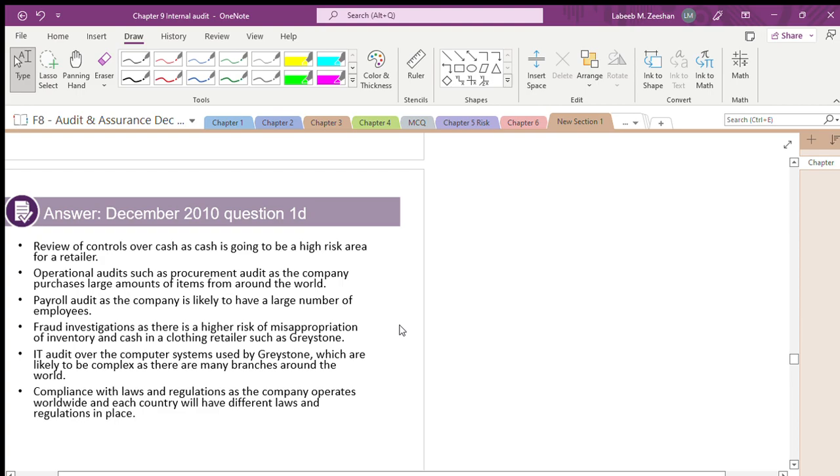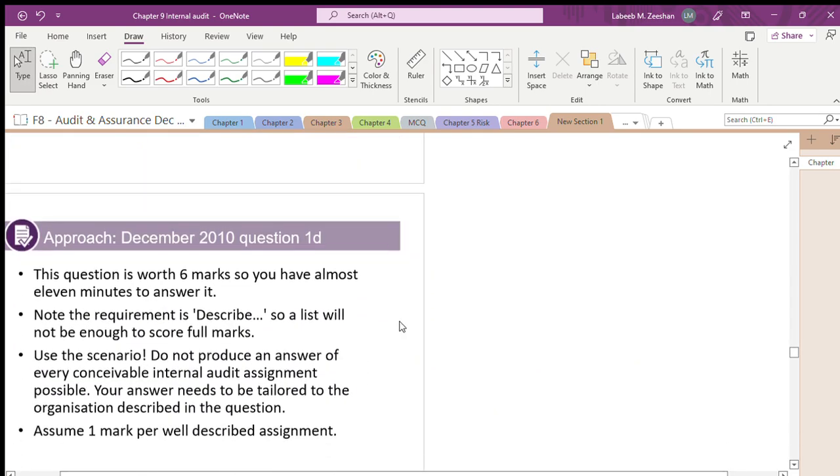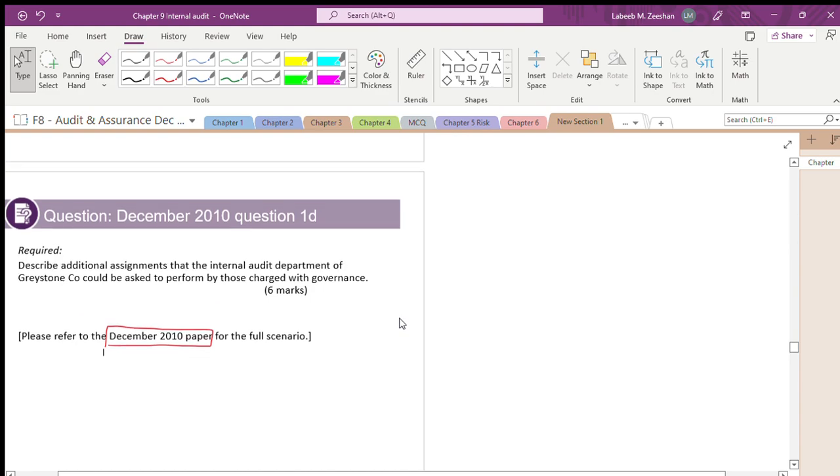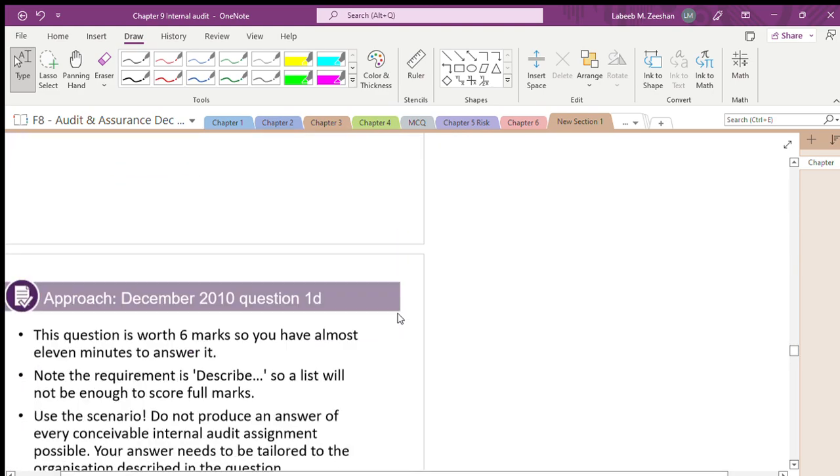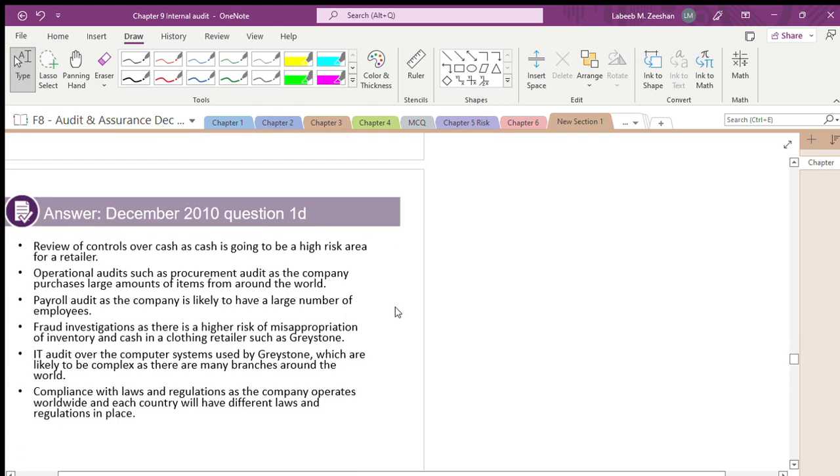What is the task that the management will ask the internal audit department to do? That's why additional assignments. What are the additional assignments? What can they do? These are the other tasks the internal auditor will do.